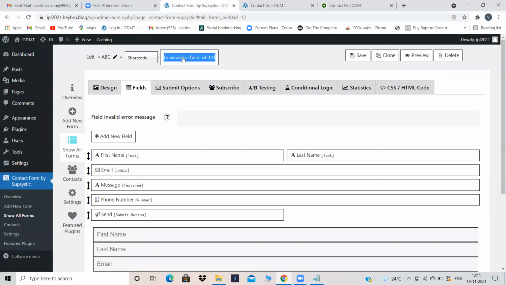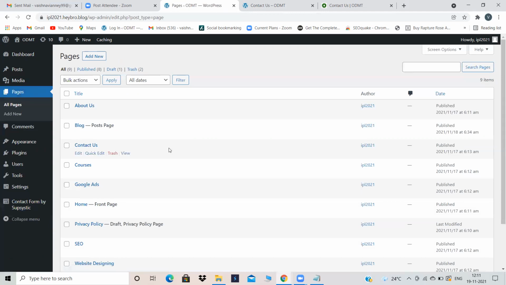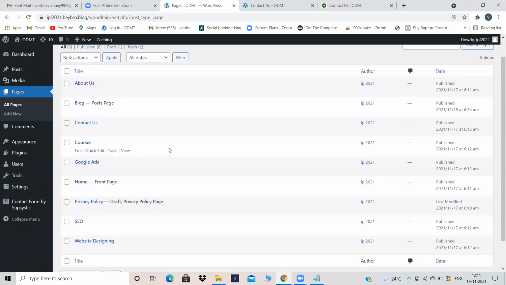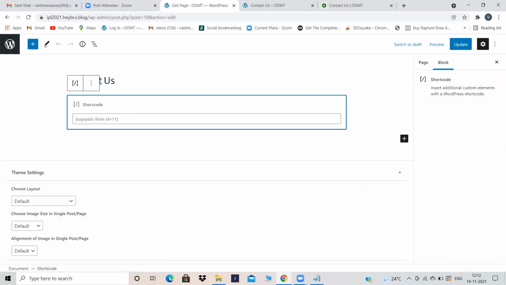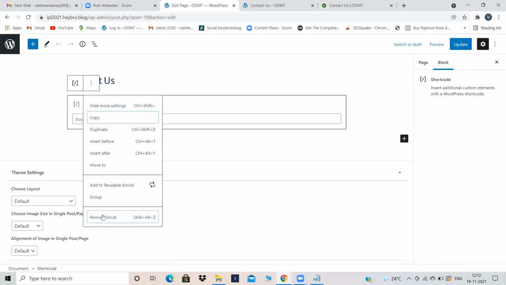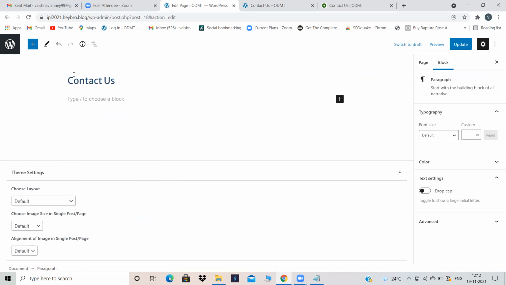Take this short code, click on that Subsystic form short code, copy that short code, go back to your pages. Now select in which page you want your contact us form to appear. I want my contact us form to appear in my contact us page. So go into the contact us page. Here I'm just deleting this block.